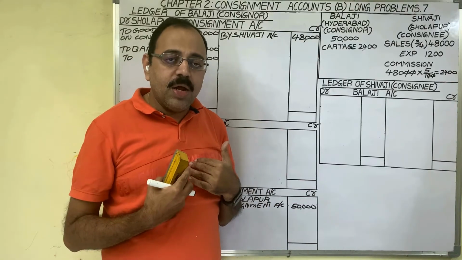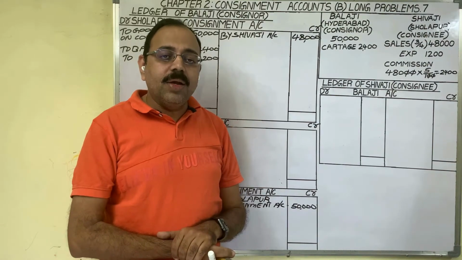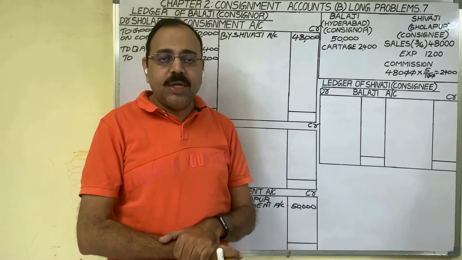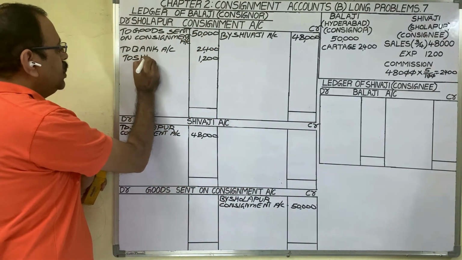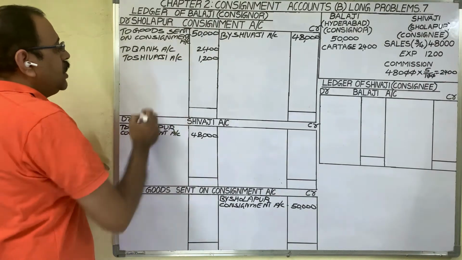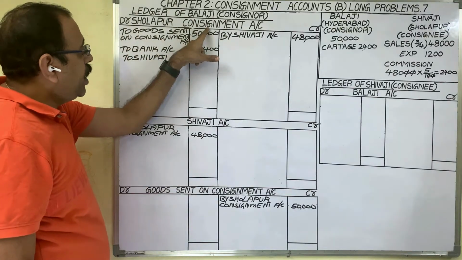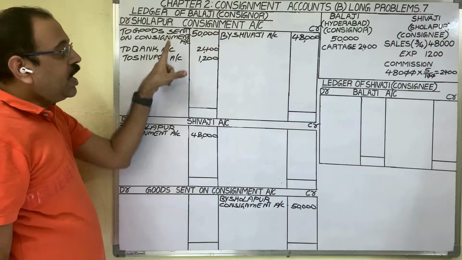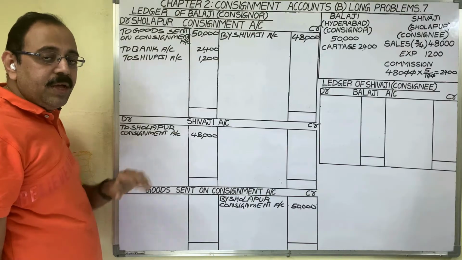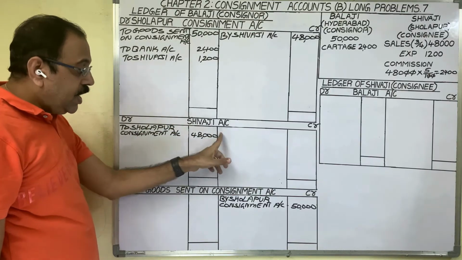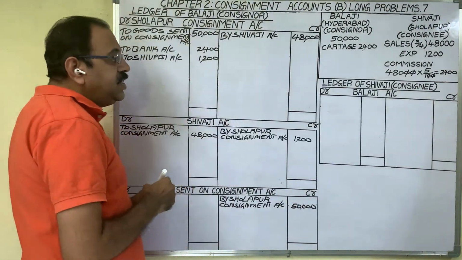So to the consignor, consignee Shivaji is becoming a creditor. Creditor is a liability. Liability shows a credit balance. Therefore, we should write the consignee's name, Shivaji. For the consignee's expenditure, in the consignor's books the entry is Sholapur consignment account debit to Shivaji account. In consignment account, we have to debit it, and in Shivaji account, we have to credit. What to write? We debited Sholapur consignment account. That account name we should write here. By Sholapur consignment account.